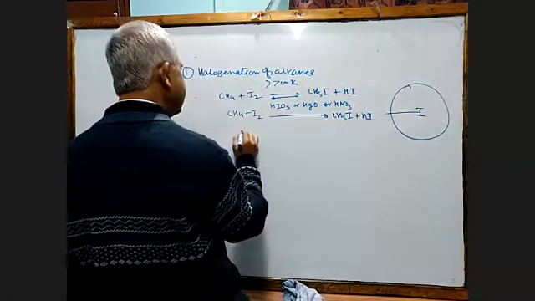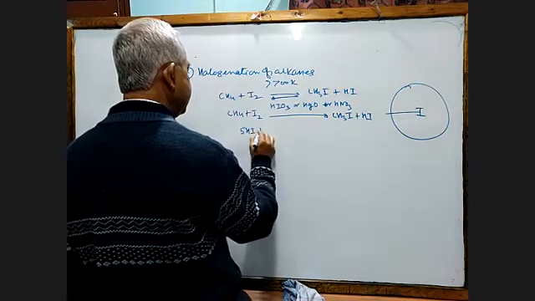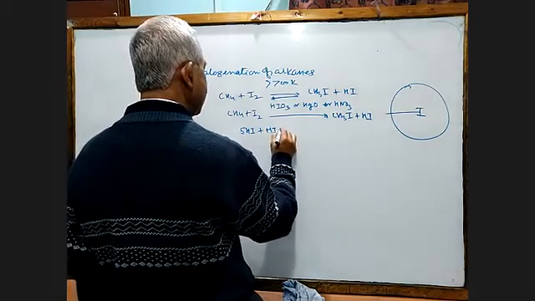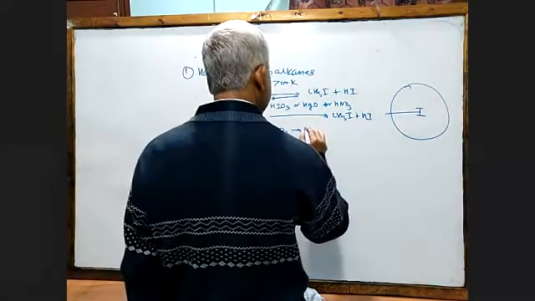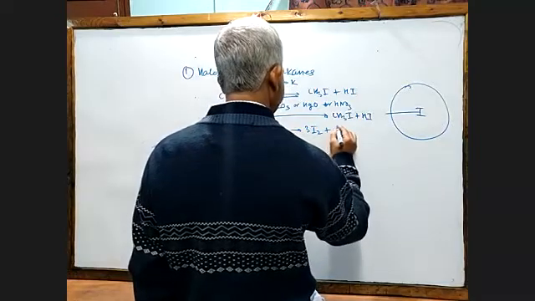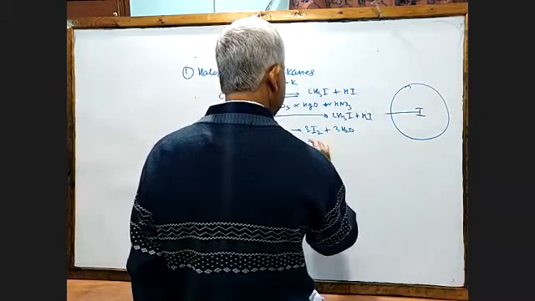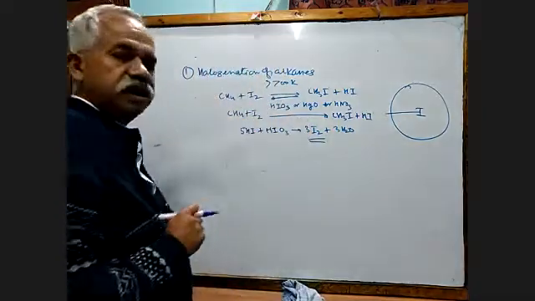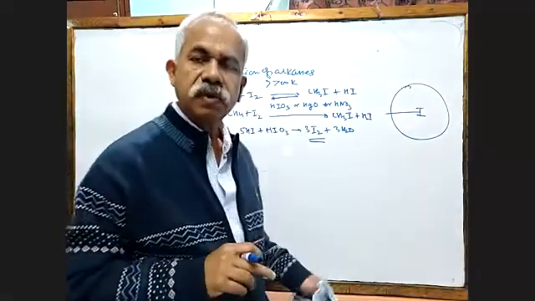So let me write it here. 5HI plus HIO3 will oxidize hydrogen iodide to give you iodine molecule, and you will get 3H2O. Again, this iodine will be used in the chemical reaction. So this is one method.